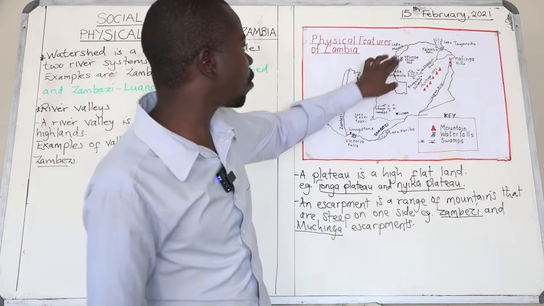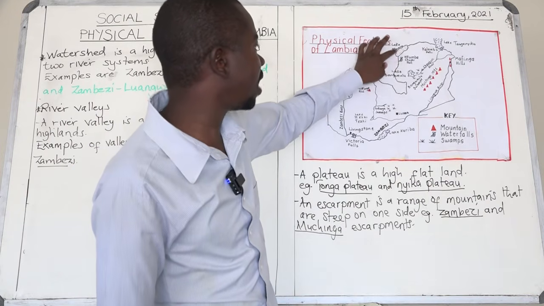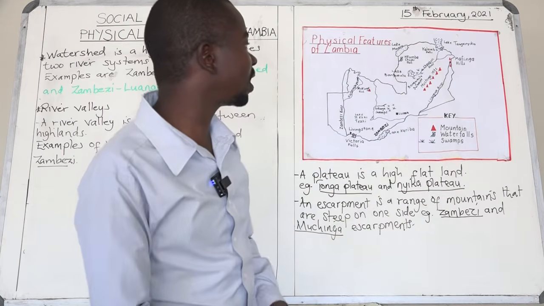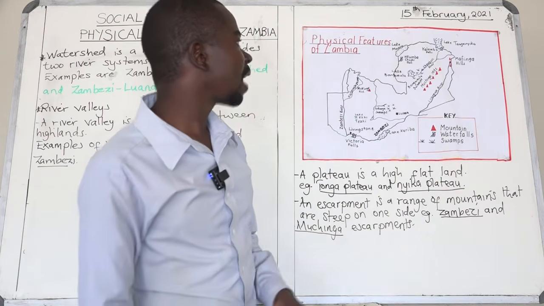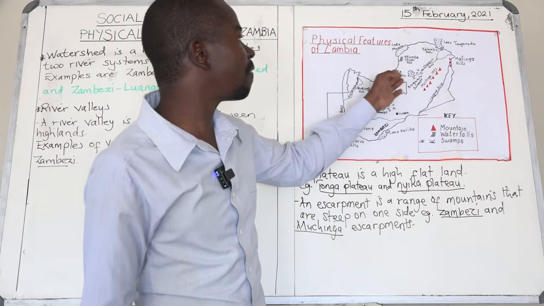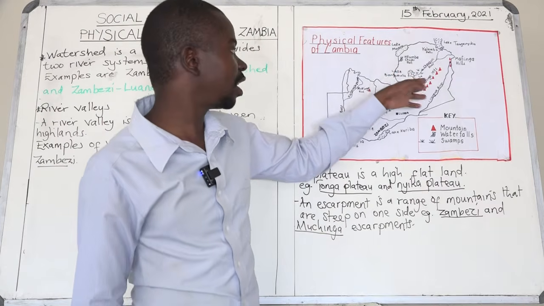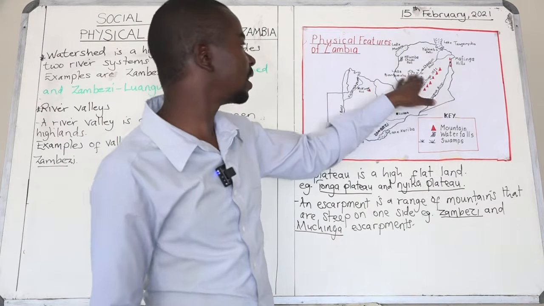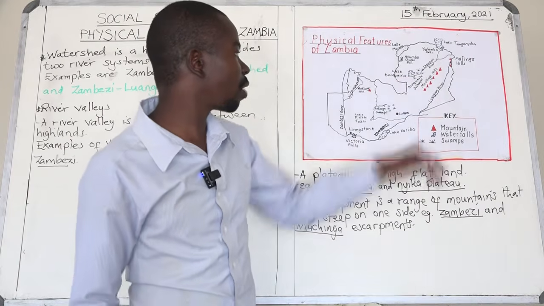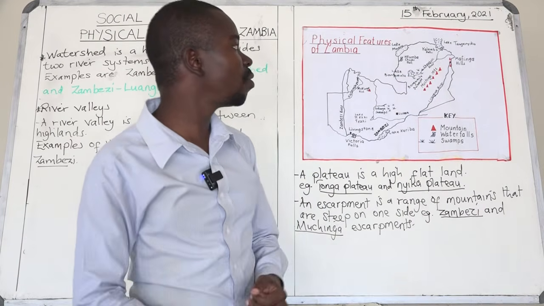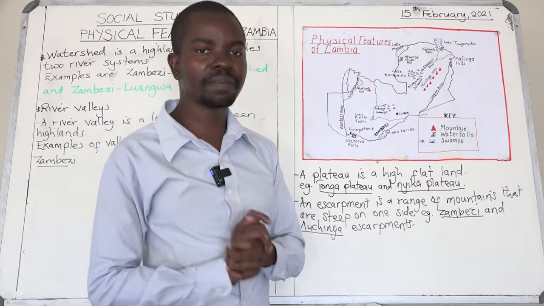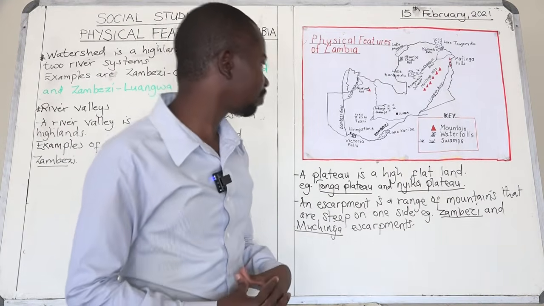Okay, we also have Lake Mweru there, and we also have Lake Mweru Wantipa, which is found there. Apart from that, we also have Lake Bangweulu, which is found in the interior of Zambia. So we have Lake Bangweulu, Lake Mweru, Lake Tanganyika, and Lake Kariba, which is the largest man-made lake in the world.